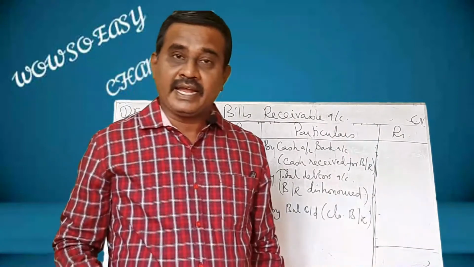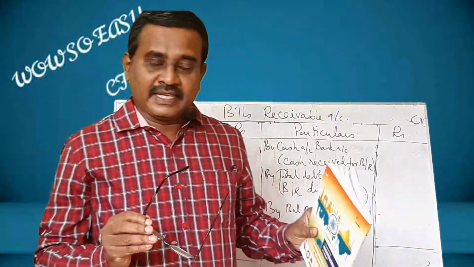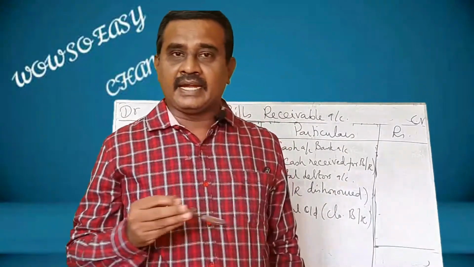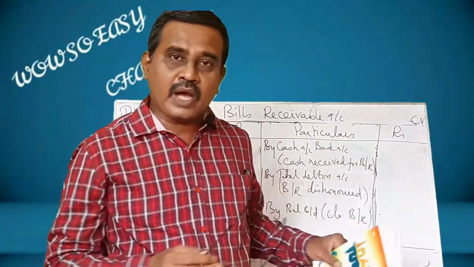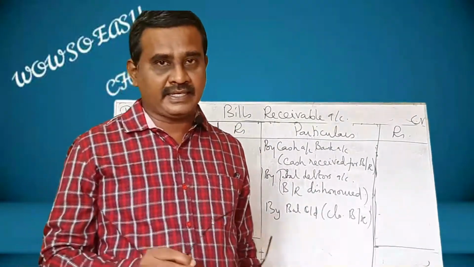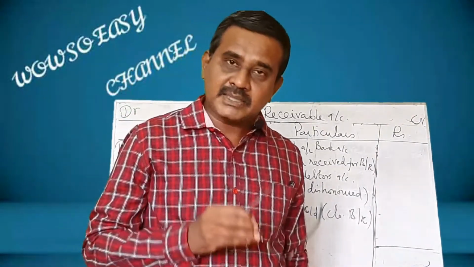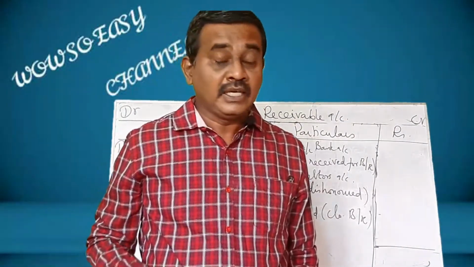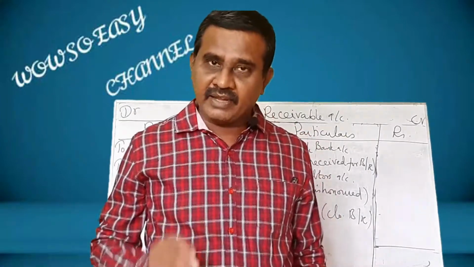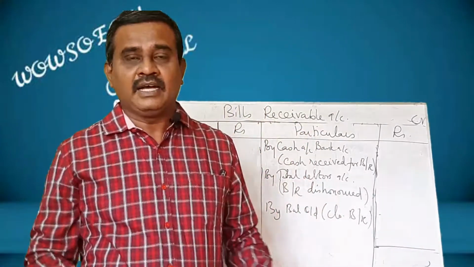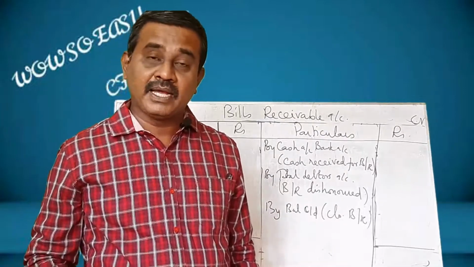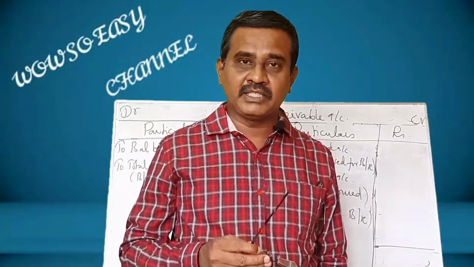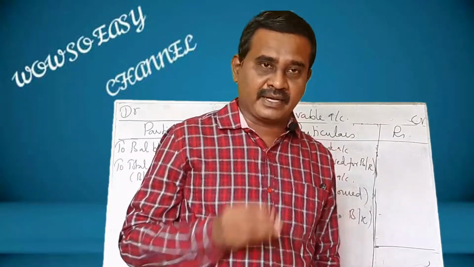My dear students, in this sum they have given you the accounts required to prepare bills receivable account and total debtors account. These two accounts are prepared to find out credit sales, and then bills payable account and total creditors account should be prepared to find out credit purchases. They have given to prepare all the accounts. First, let us prepare bills receivable account and find the bills receivable we received. Shall we prepare?